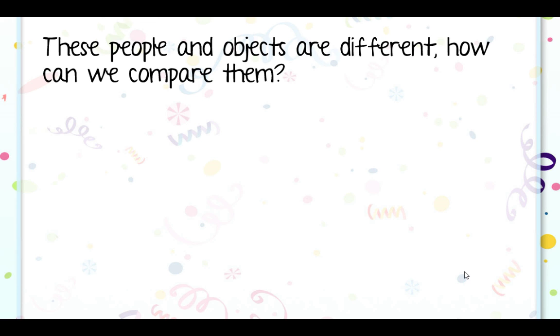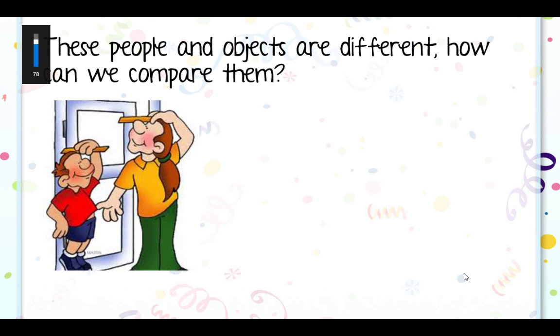So, these people and objects are different. How can we compare them? Here's a picture. There are two people in the picture, right? A kid, a boy actually, and an adult, a male adult, a man. Yes? What are they doing? They are measuring themselves, right? They are measuring how tall they are, right?